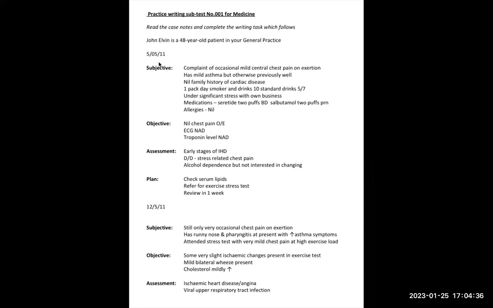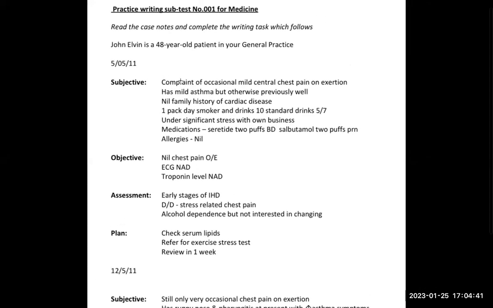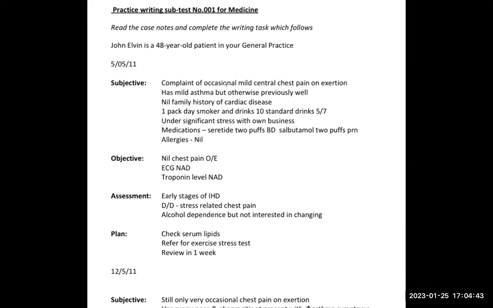Now, when you are writing about the first visit, you know that you have to confine your words. The notes say: complained of occasional mild chest pain on exertion, had mild asthma, and otherwise previously well, nil medical history. So you don't have to write all these things. You write one pack smoker, under significant stress. You don't have to write the business. For medication, salbutamol two puffs. Otherwise, you do not need to write the medication name. But if you want to write, that's fine.